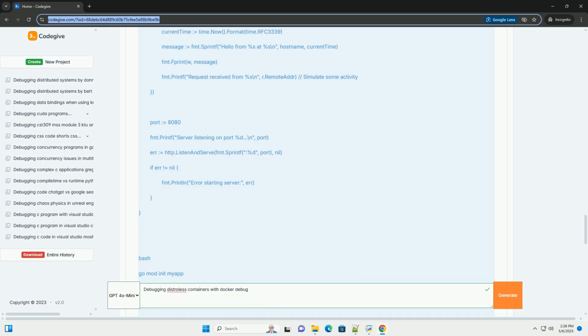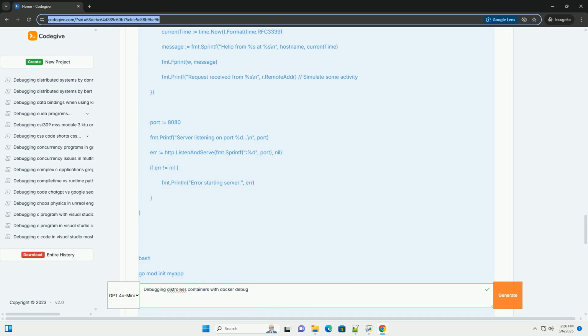Consider adding some debugging tools to your Distroless base image, with caution. While the goal is to minimize the image size, adding a few essential debugging tools, like ping or netstat, might be worthwhile if they significantly simplify debugging and the added size is acceptable. Carefully weigh the benefits against the security implications.